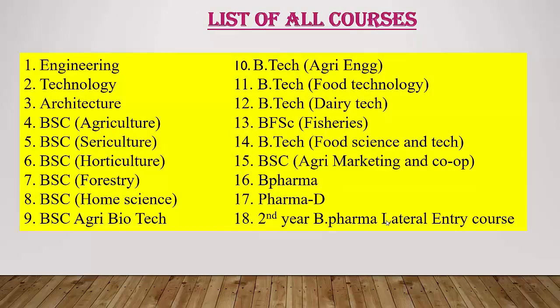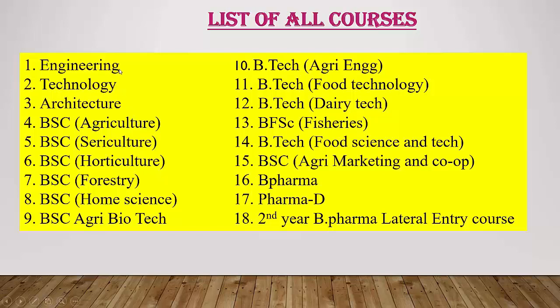Then I'm going to give you the list of all the courses that you can get from this Karnataka CET. So here you can observe there are a number of courses that you can join through this Karnataka CET. This is only for Karnataka state and Karnataka students.